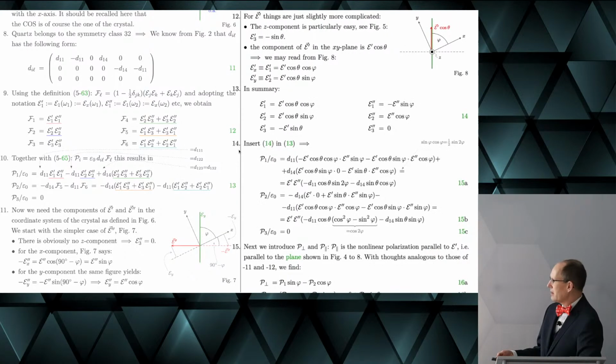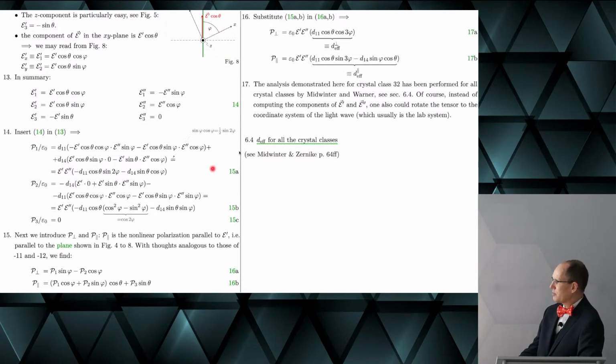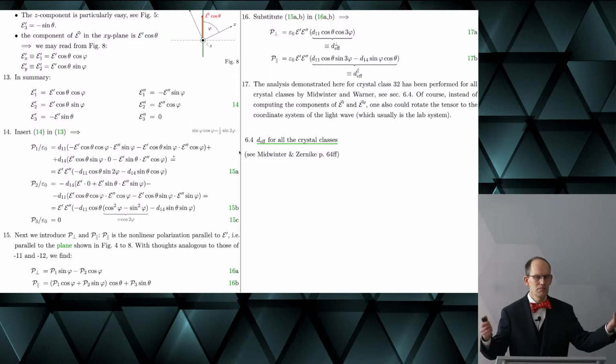And then you would find the respective expressions here, in this case for the polarization parallel and perpendicular to E prime. And so these are the two expressions. You would plug in these expressions here, and then you find the final result, the effective nonlinearity here for the perpendicular direction and here for the parallel direction. That's it.